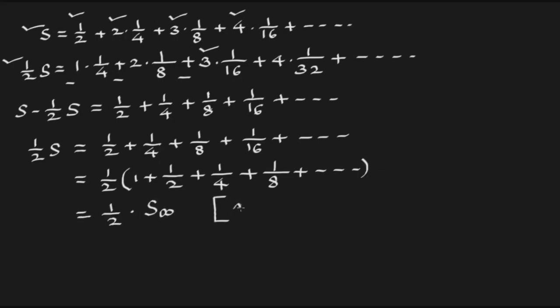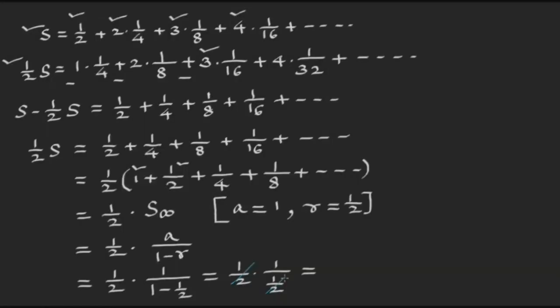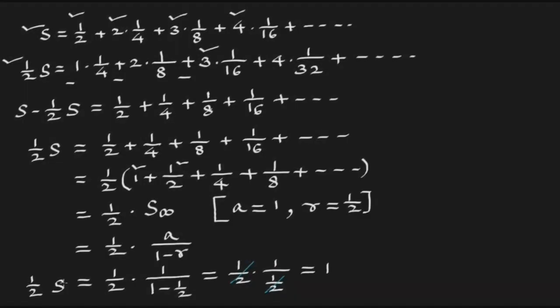Which is half into the sum to infinity. Here the first term a is 1 and the common ratio r is half upon 1, that is 1/2. So this is half into the sum to infinity, which is a upon 1 minus r, that is half into 1 upon 1 minus half, which is half into 1 upon half. Cancelling this half with this half, it will be 1. Since S/2 is 1, S equals 2, but S is the expectation of X, therefore expectation of X is 2. So the expectation of the number of tosses required till a head appears is 2.